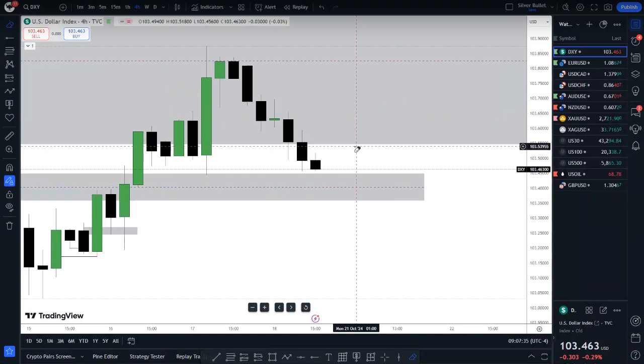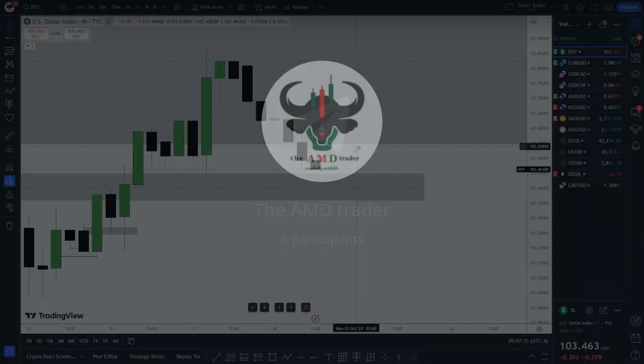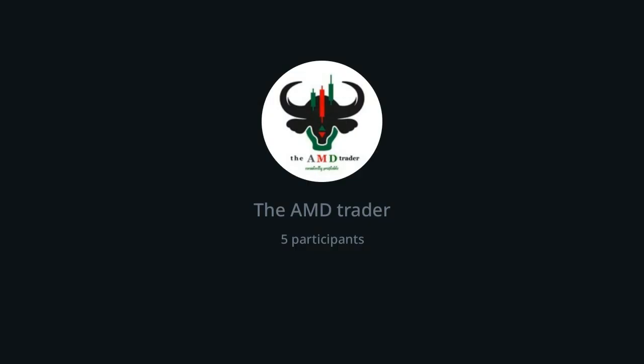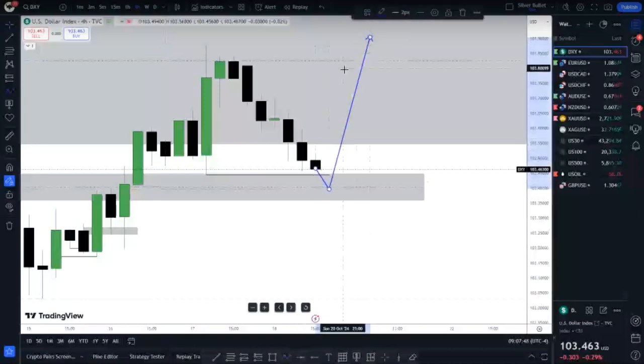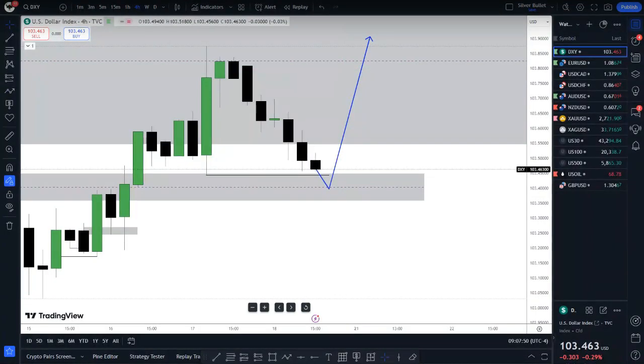We need liquidity to liquidity, internal to external, external to internal, right? We have plenty of lows here. We have this low as well as this low. And again, don't forget, we have this daily fair value gap here. So which means there's a good chance the market will push to these levels before it can rally to the upside. That's how simple it is, the basics of looking at DXY for this week, right? So from here on, where do we go?